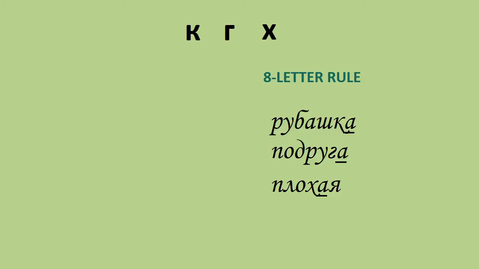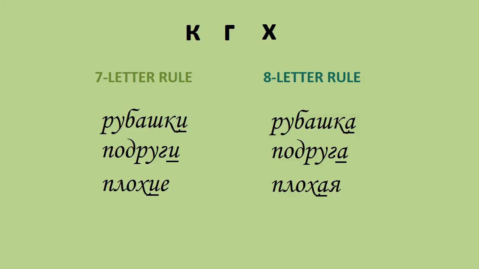For К, Г, and Х, the 8-letter rule manifests itself in the singular form of words like рубашка, подруга, плохая. The 7-letter rule applies to plural forms of the same words. Рубашки, подруги, плохие. And as you remember, the 5-letter rule does not apply here.